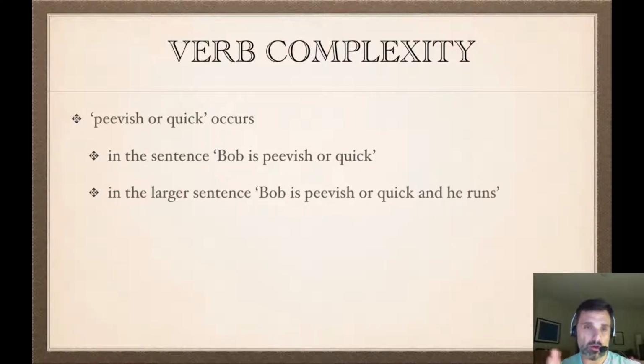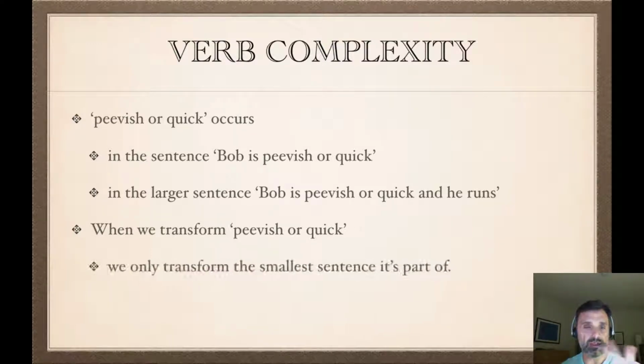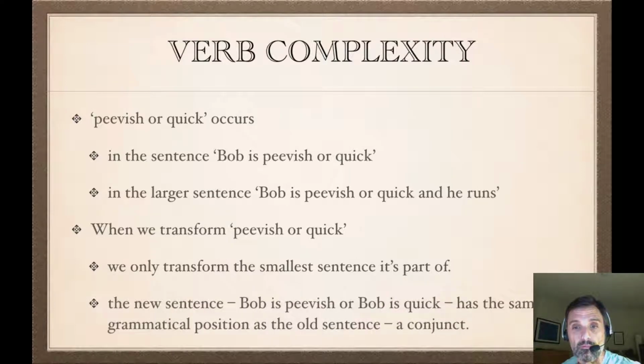The peevish or quick occurs in the sentence Bob is peevish or quick, both in that small sentence and in the bigger sentence. And so when you have a verb phrase and you transform it to get the or out of the verbs, out of being a verb connective and into a sentential connective, you do it in the smallest sentence it's part of, which is here just the sentence Bob is peevish or quick. And again, the new sentence has the same main connective, the conjunction.